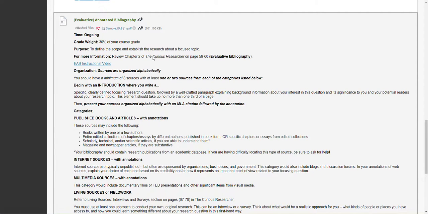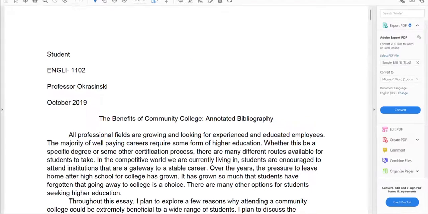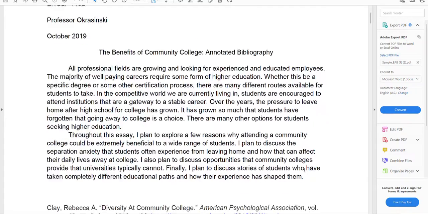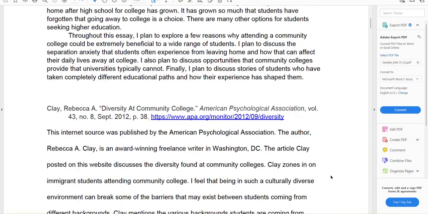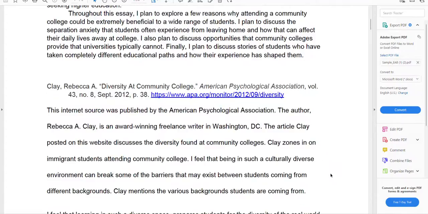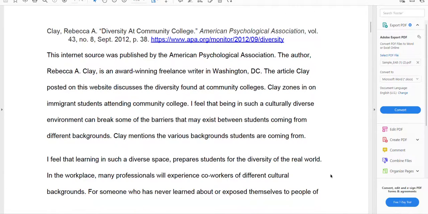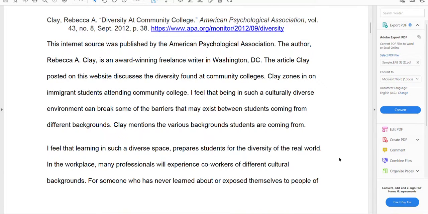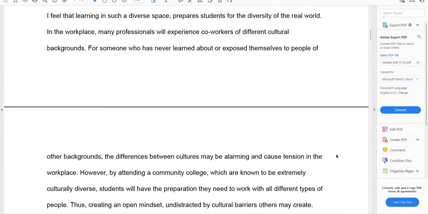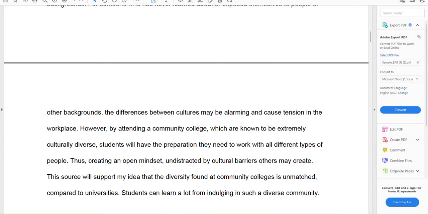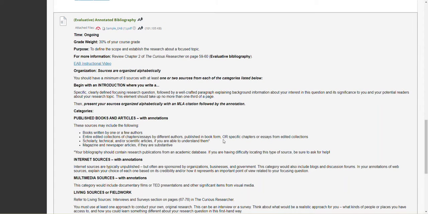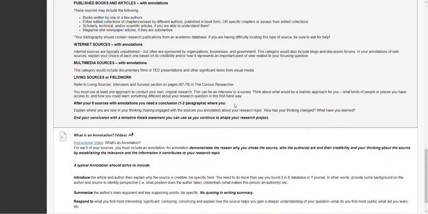I have an example in here. It is not your assignment, but this will give you the format that I'm looking for and my expectations for an annotated bibliography. As you can see here, it has the introduction, it has the citation, followed by the annotation. And annotations are a 3-part process. I will come back to this in lecture video, but I want to make sure that everybody is aware of the depth and the scope of the annotated bibliography. You are required to have a minimum of 8 sources of these 4 categories.